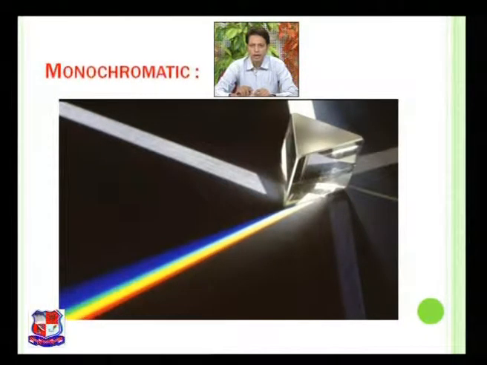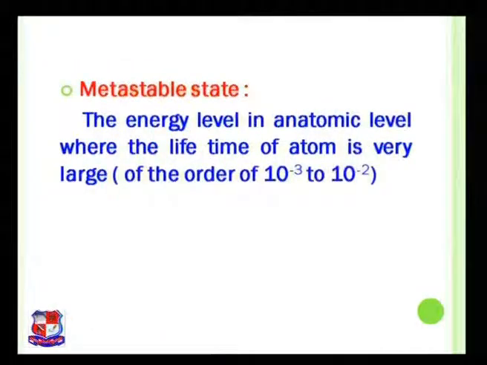A single wavelength light could be red, it could be blue, it could be green. Laser will not have multicolors, but it will be made up of a single color. Let us move to the next question.